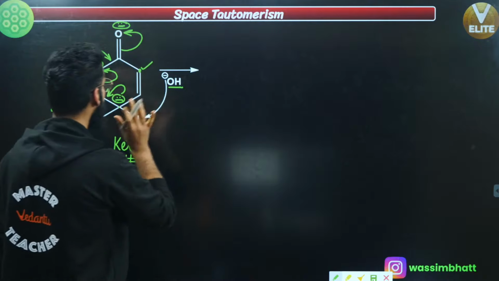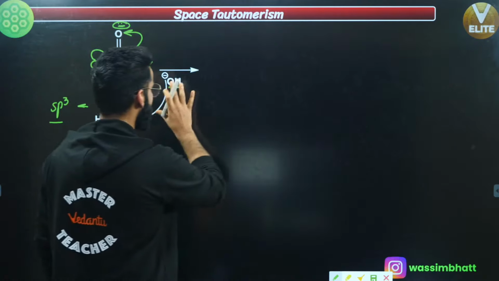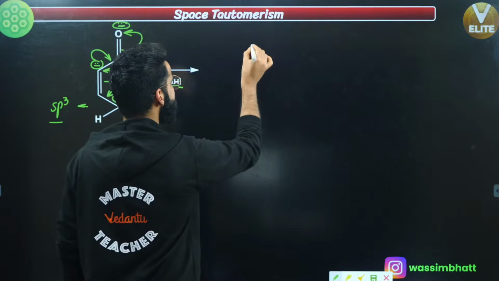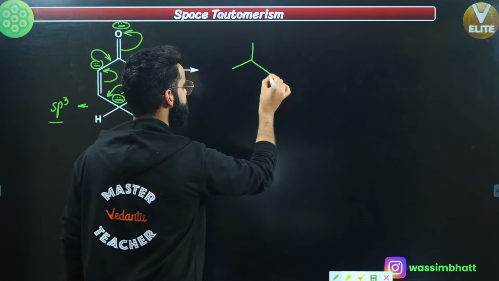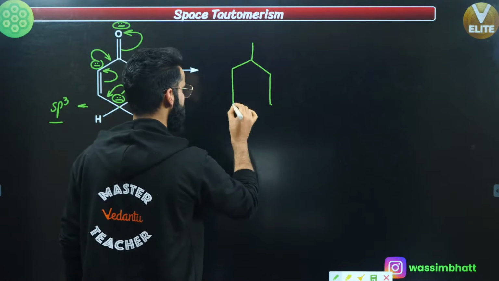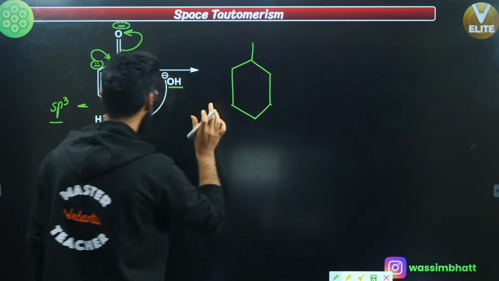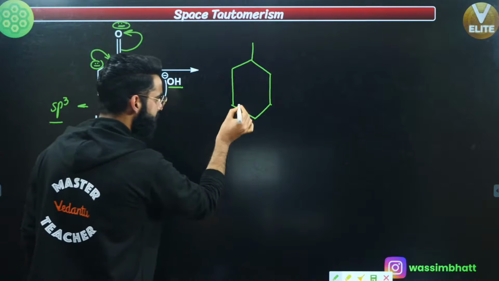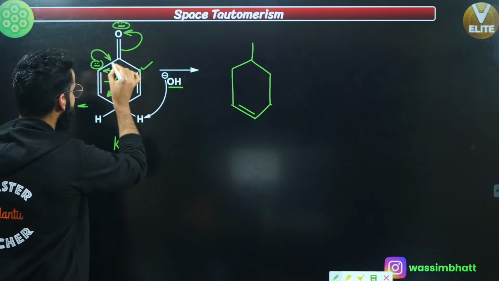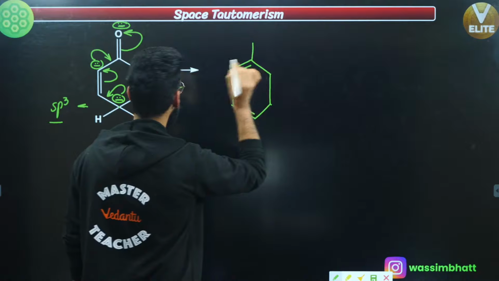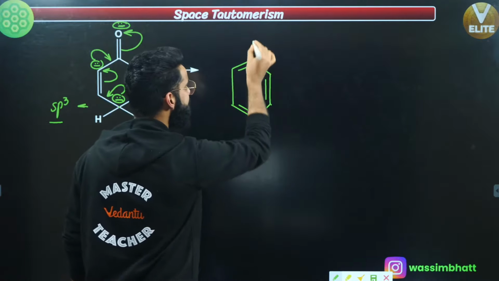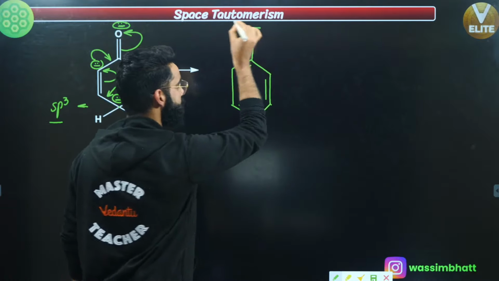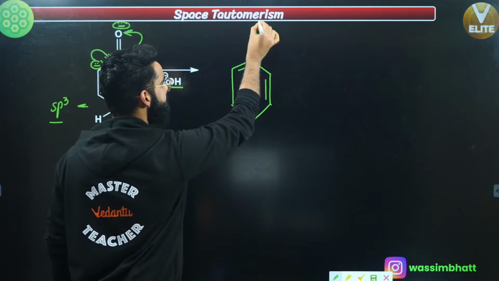Now, after that, what kind of structure do you get finally? You got something like this, understand? At the end, you got something like this. Okay, I'm not going to show all these steps one by one. At the end, what you'll be left with, there will be a double bond right here at this position, and there was already a double bond right here. And over here, there's an oxygen with a negative charge, right? This is what has happened.